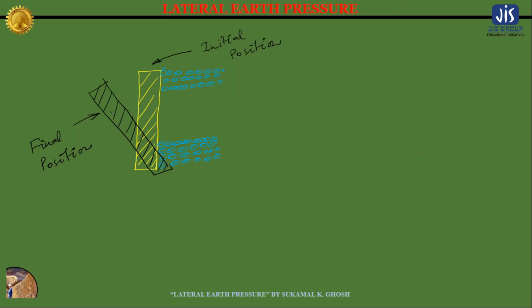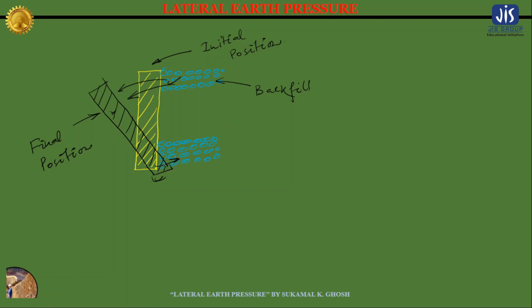And since the sheet pile moves in this way, this soil will try to rest on it, because at the top the sheet pile is going away from this backfill. This is the backfill, right? This is the backfill or the soil mass. But at the bottom this particular sheet pile is going towards the backfill.